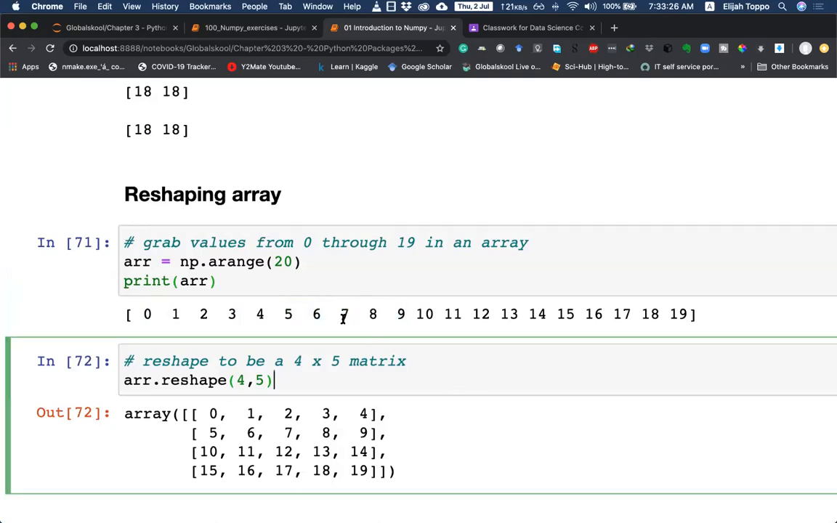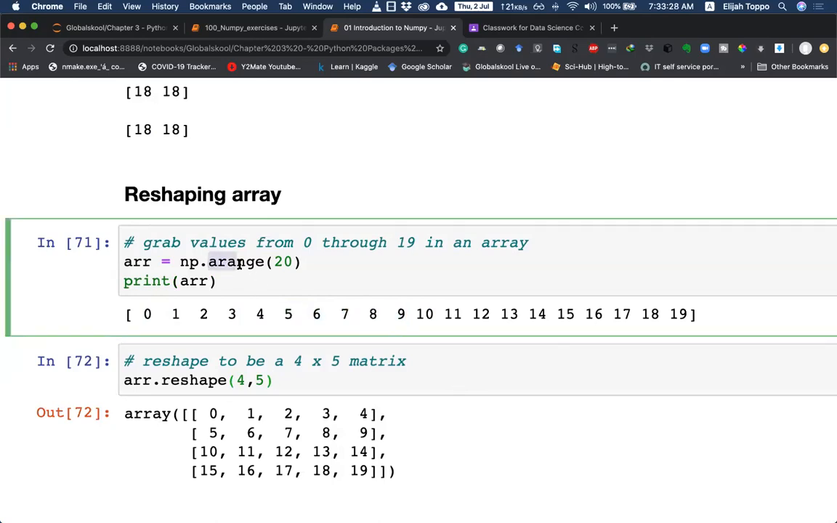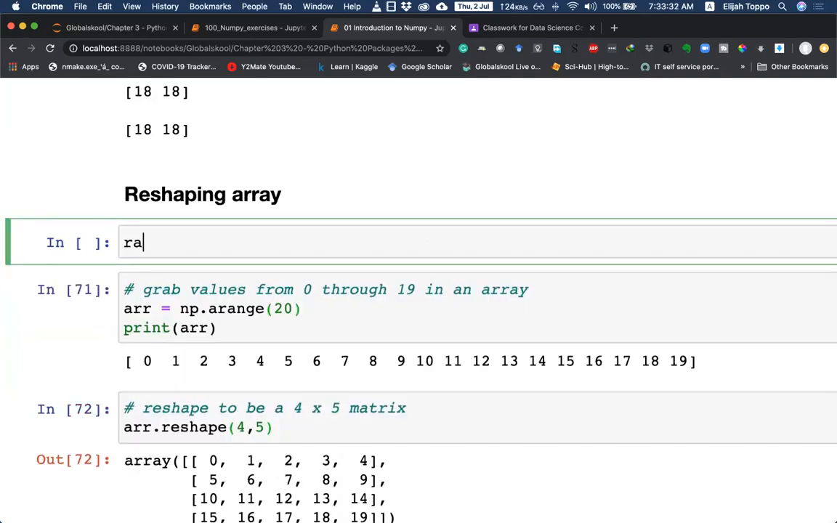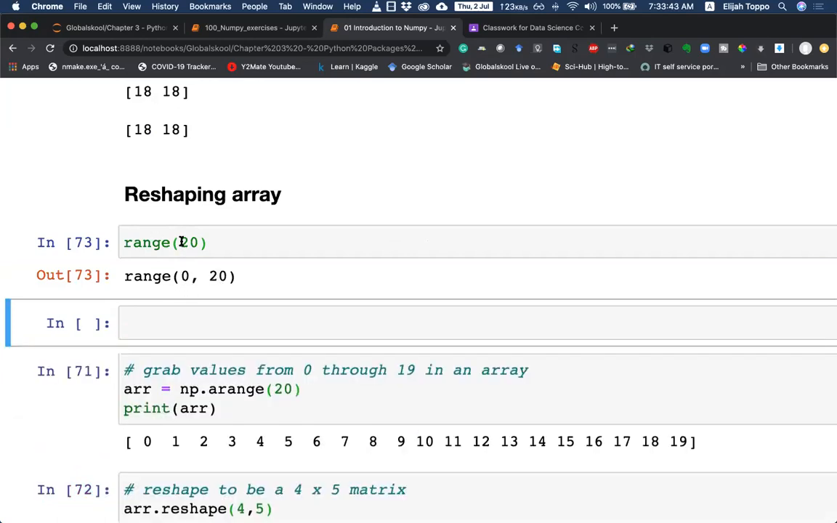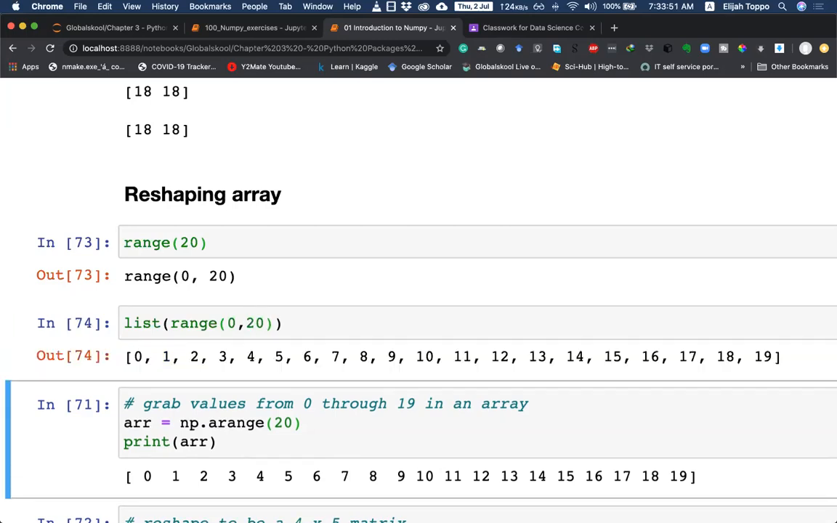Here you may notice that we are using the arange function. In our exploration earlier, we have seen the range function. Here we get the answer as a range, going from 0 to 20. If I want to unpack this and see what is inside, I can do list of range 0 to 20. And that gives me the unpacked version.